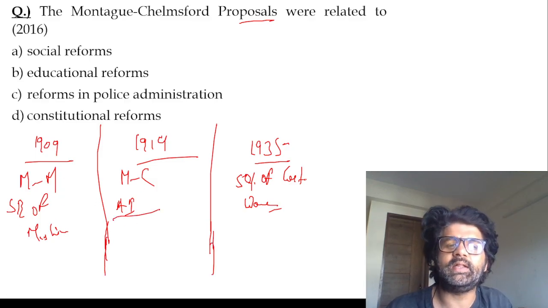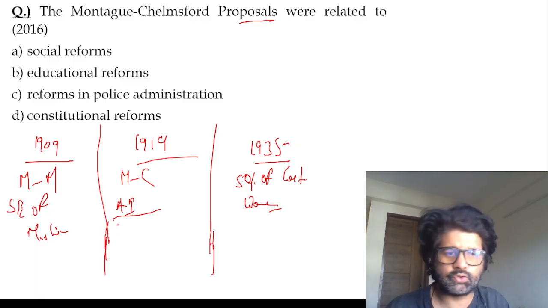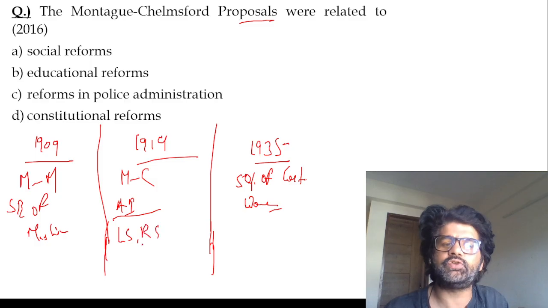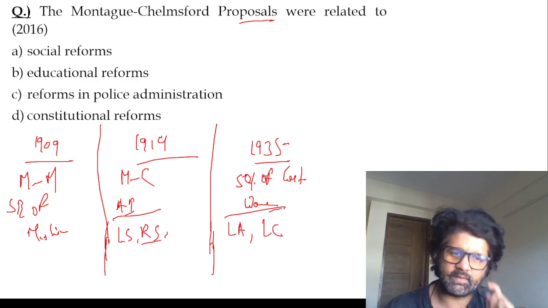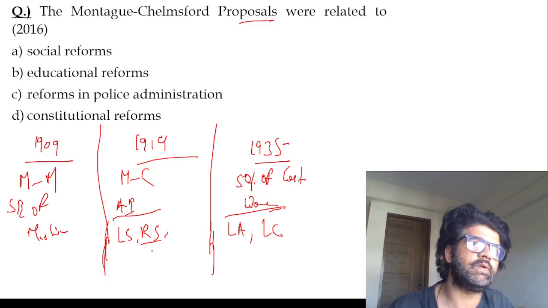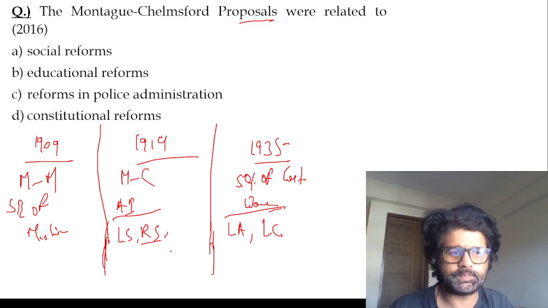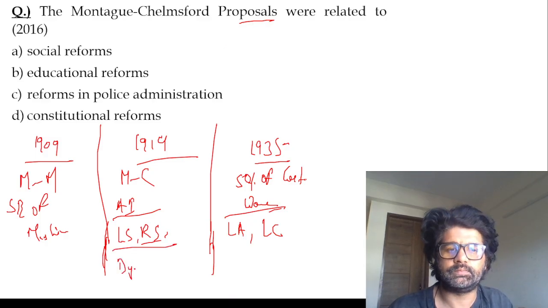In the 1919 Act, they introduced this bicameralism, which you see. This Lok Sabha and Rajya Sabha, which you see, its genesis is in 1919. And this Legislative Assembly, Legislative Council, which you see, its genesis is in the 1935 Act. So you have to remember these facts and figures. They're actually important. Cool. So Montagu-Chelmsford proposes diarchy in provinces.